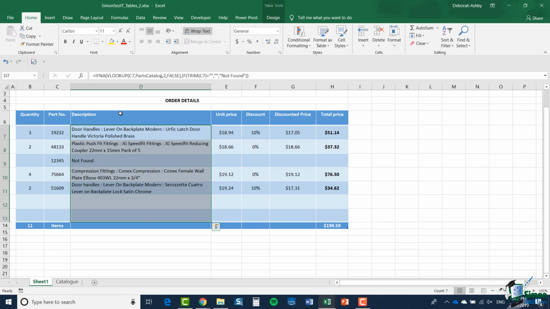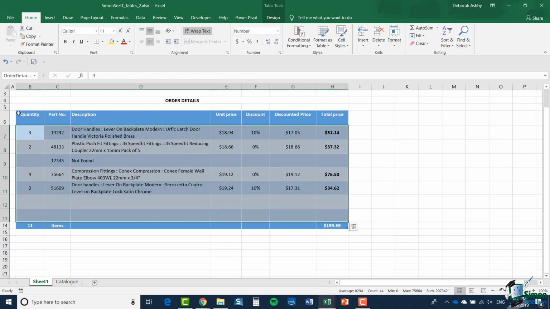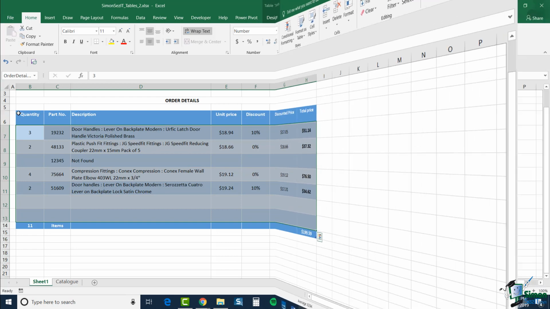If I hover my mouse in the top left-hand corner, you'll see I get a diagonal arrow, and if I click, it will highlight the main body of data within the table, again excluding that header row and totals row. Click again and I get the entire table, inclusive of the header and totals row. Click once again and I'm just back to the data part. So those are some selections that you can make using your mouse.